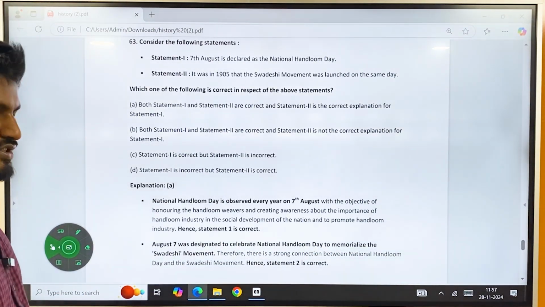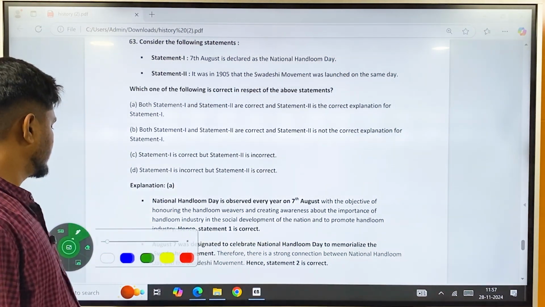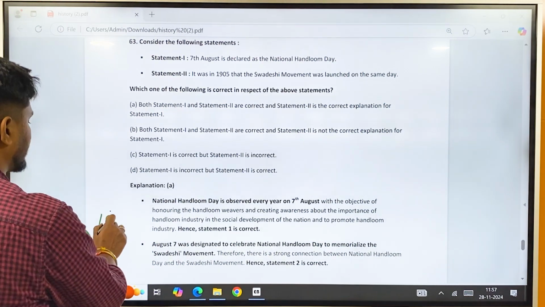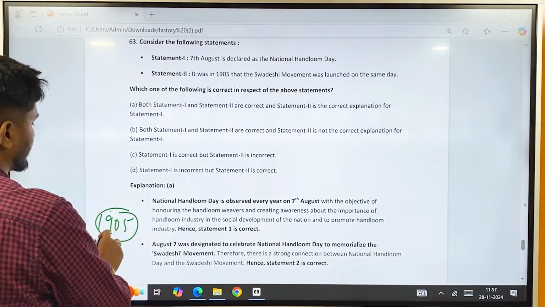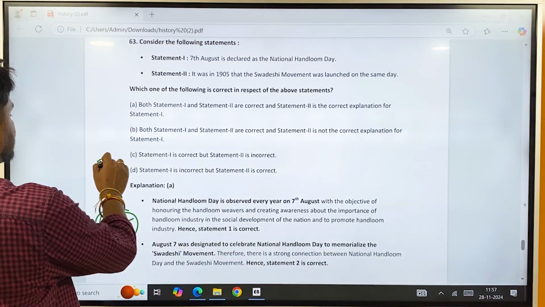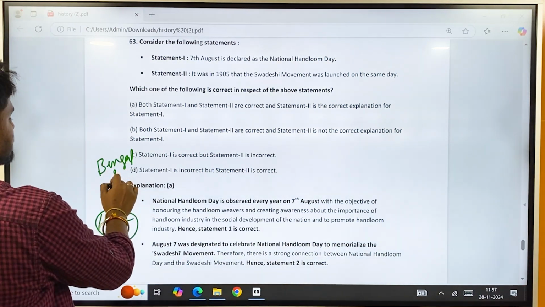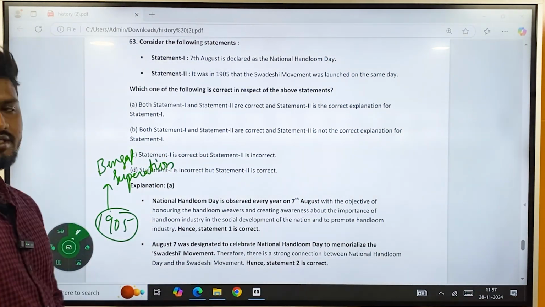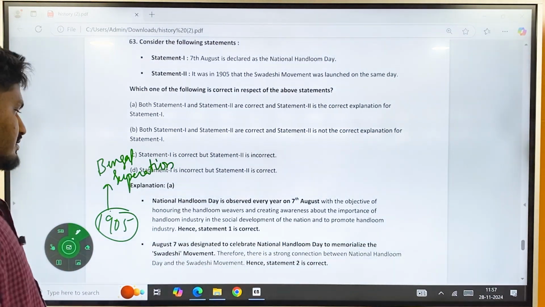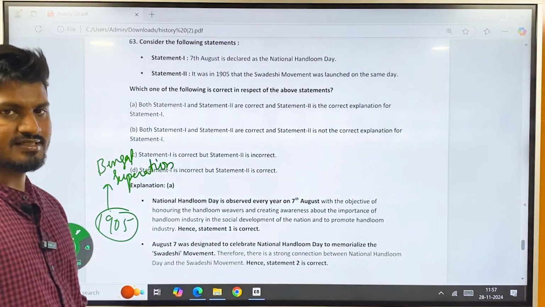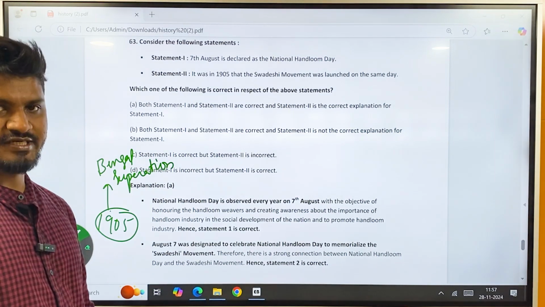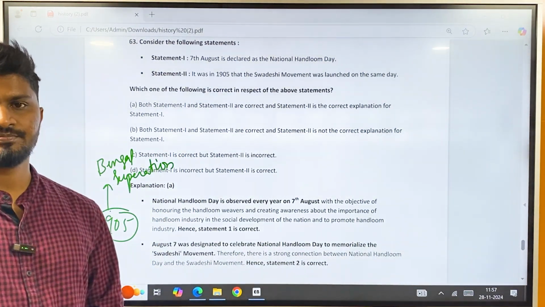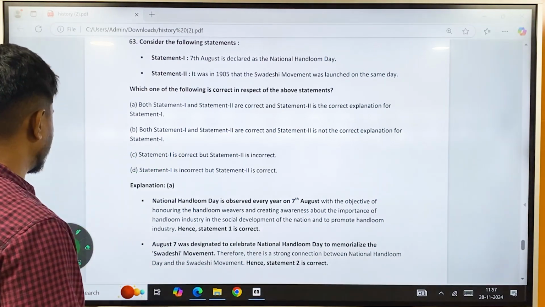What is Swadeshi? Swadeshi movement is organized refusal of everything that is British. It was started in 1905, after the Bengal partition. Extremist leaders of INC started the Swadeshi movement in 1905. That is organized refusal of everything that is British, so that administration becomes impossible. So this is about history.